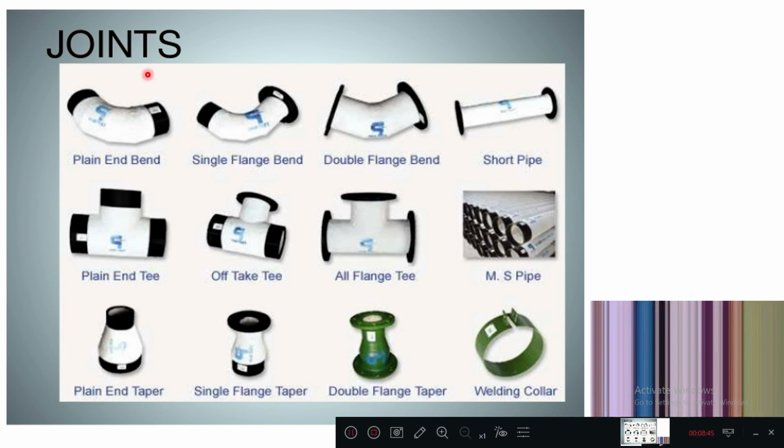Now other types of joints are called plain bends, flange bends. Flange bends are used to connect walls or two different pipes. So these are called T's. These are called flanges again. These are used where two different types of pipes are connecting, or walls are fixing.